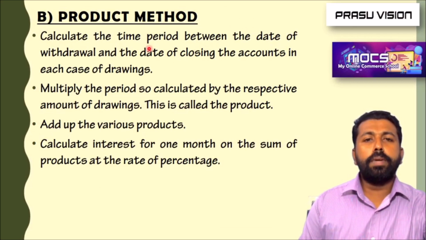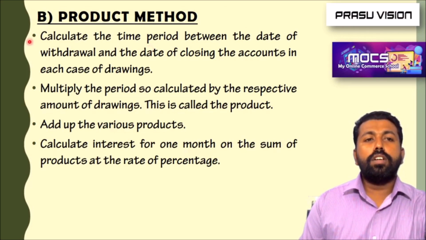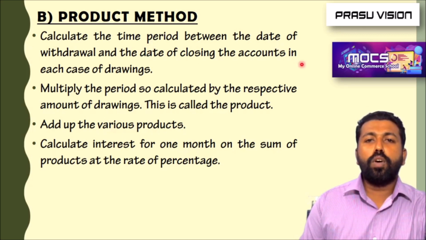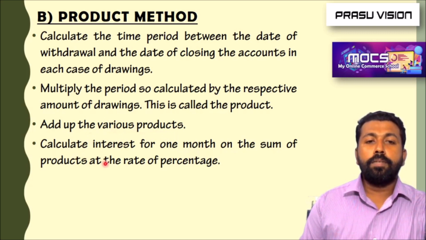So let us look at the next case, product method. Just similar to the simple method, the product method includes different steps. We have to create a table. Look at these different points. Calculate the time period between the date of withdrawal and the date of closing accounts. That means the calculation of period. Here we are multiplying the amount of drawings with the period, then adding up the various products, then calculation of the interest. Here we have to remember one equation. I haven't written it here. Remember the equation.